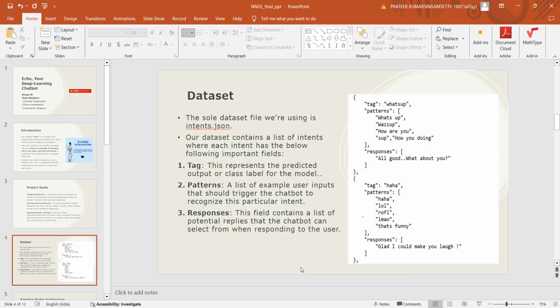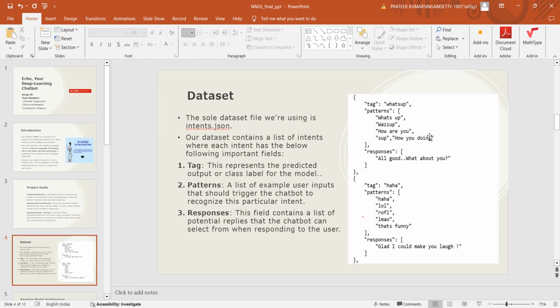So let me explain the data set a bit. Our data set contains a list of intents. Let me explain one intent here. The tag you can see here, like WhatsApp, is nothing but the output label that the machine learning model is going to predict. The patterns here, what's up, how are you, are the things that the user generally inputs.